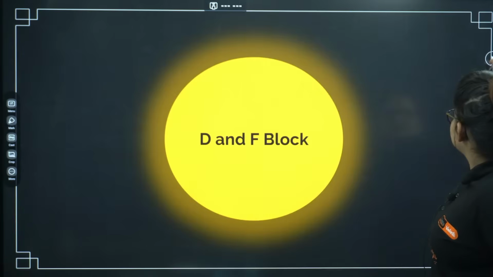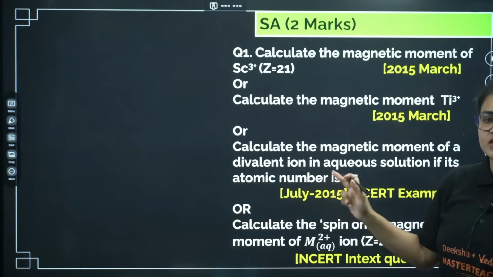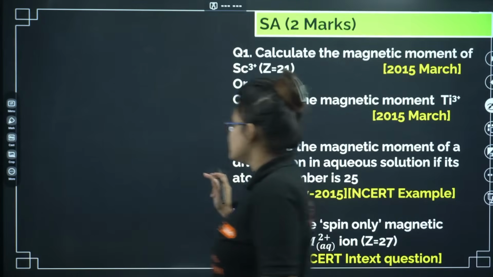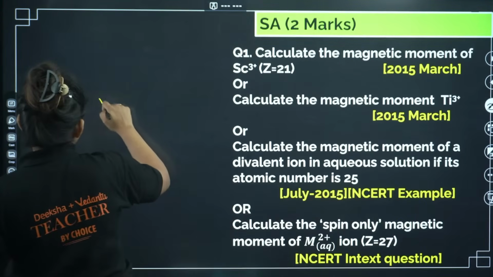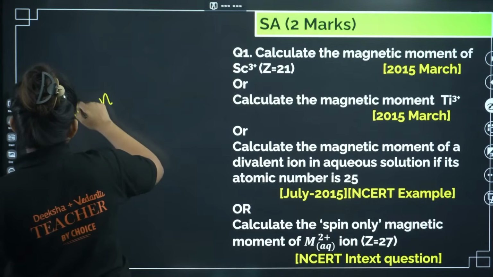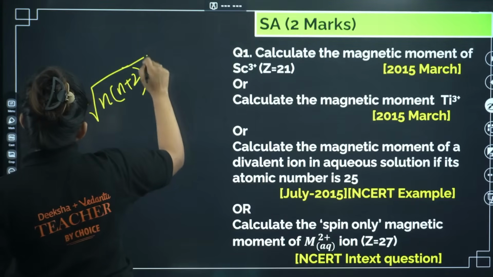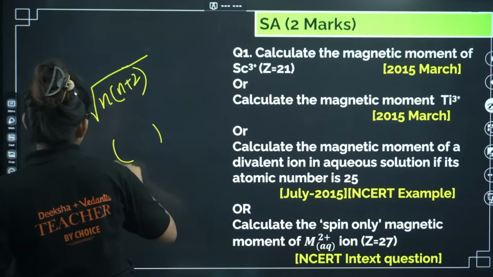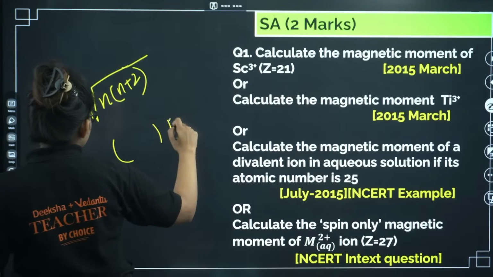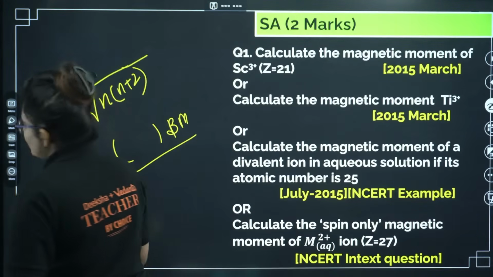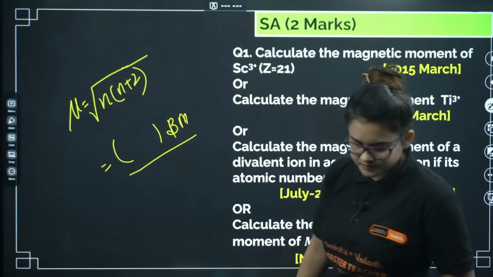D and F block. Sure short questions only we will discuss. Magnetic moment we can predict with the formula mu equals under root n into n plus 2. N is the number of unpaired electrons, so whatever the number of unpaired electrons, you put it in and find the value in Bohr magneton. That's it.